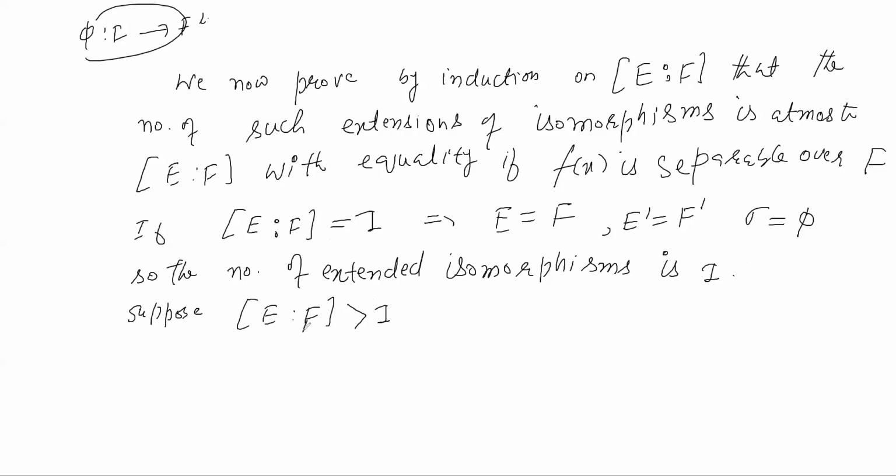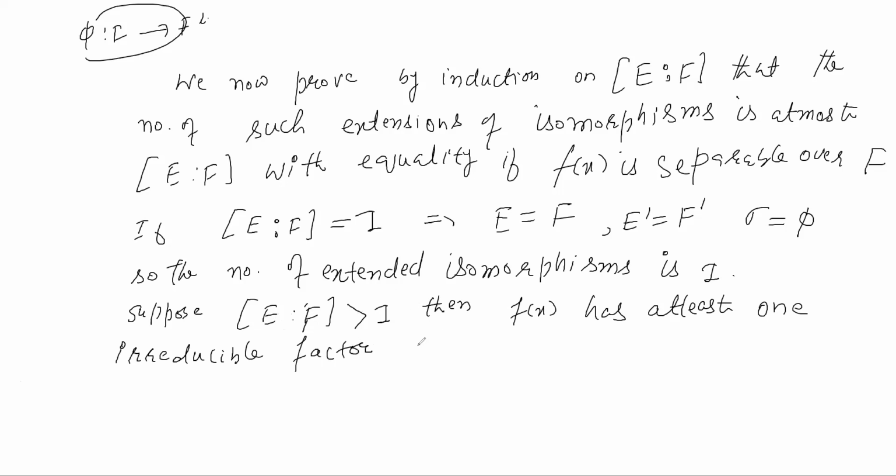Once this degree is greater than 1, it means this polynomial does not factor completely over F. Some of the factors are not actually lying over F. So f(x) has at least one irreducible factor p(x) of degree greater than 1.